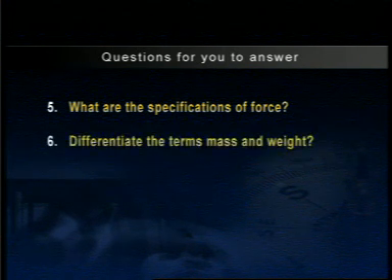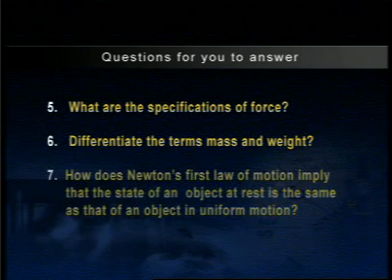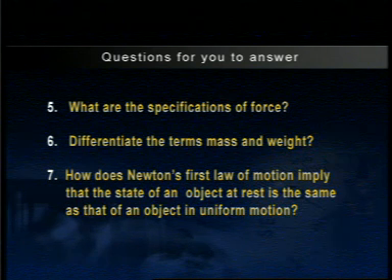Differentiate the terms mass and weight. How does Newton's first law of motion imply that the state of an object at rest is the same as that of an object in uniform motion?